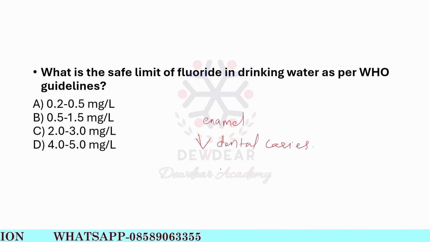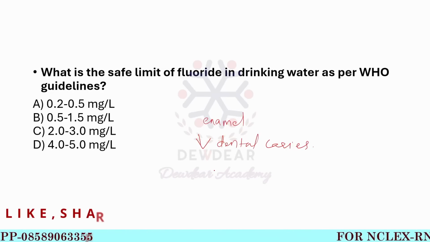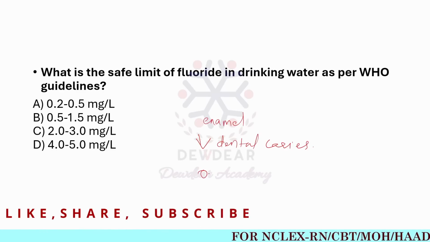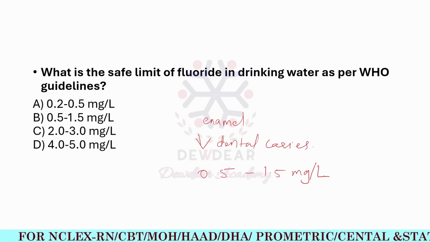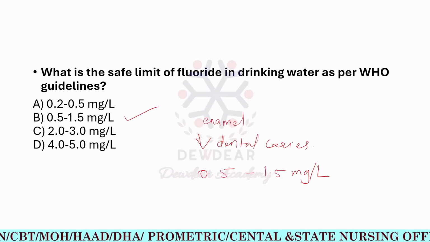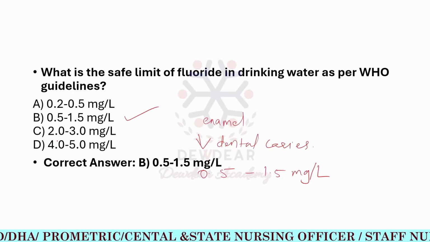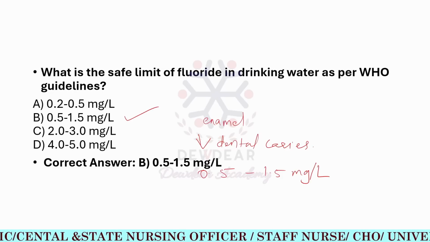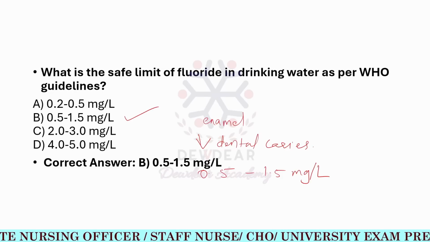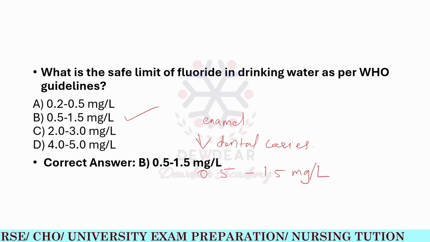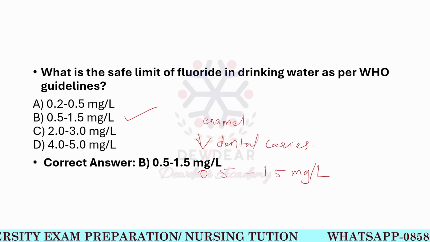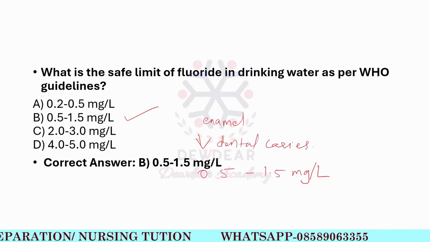So the normal limit of the fluoride is 0.5 to 1.5 milligram per liter. Option B. That limit helps in preventing dental caries or tooth decay, and reduces the risk of fluorosis.